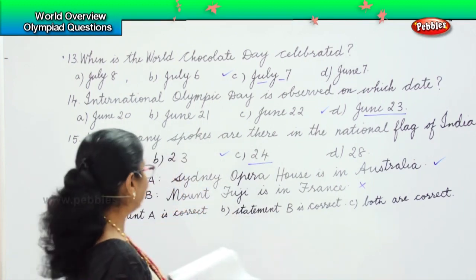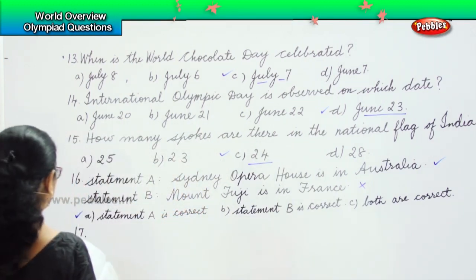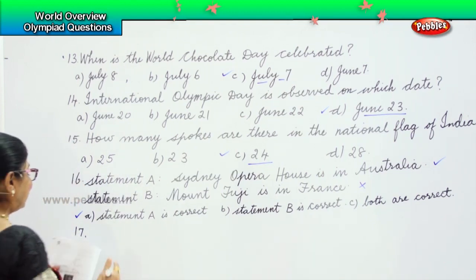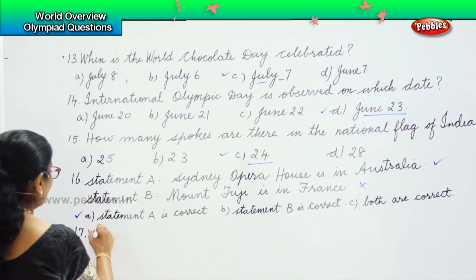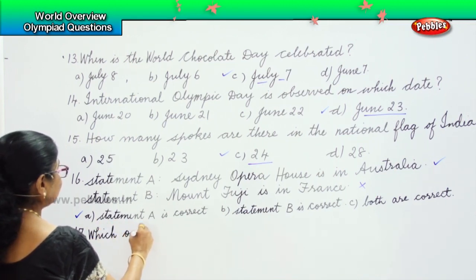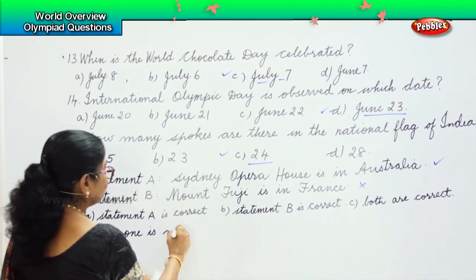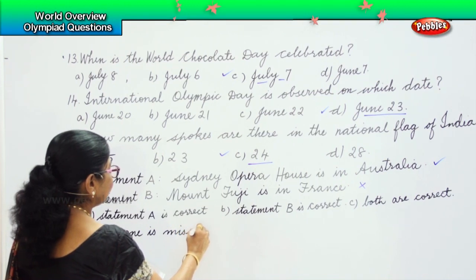Now, let's look at our 17th question. Which one is mismatched?